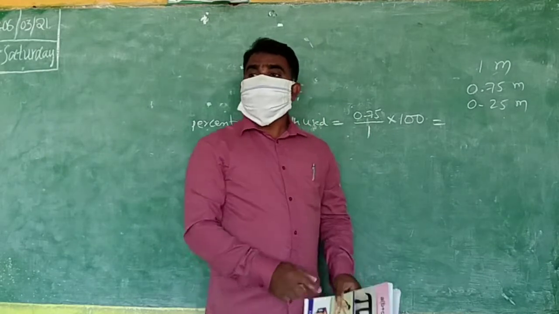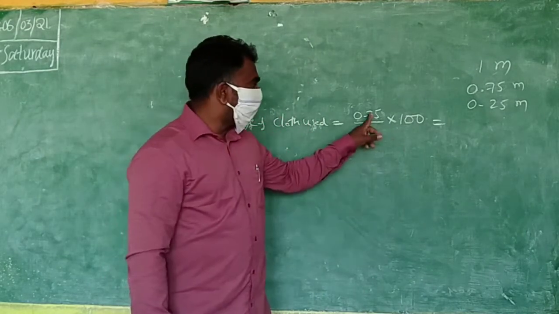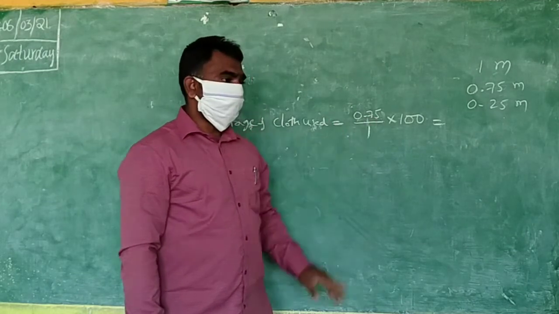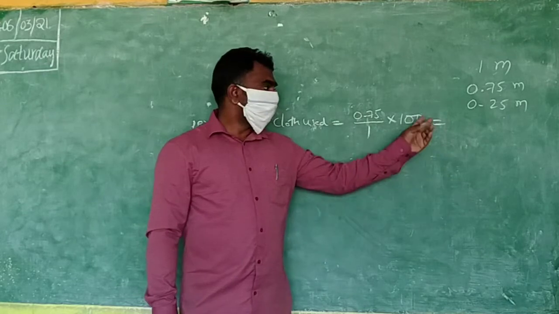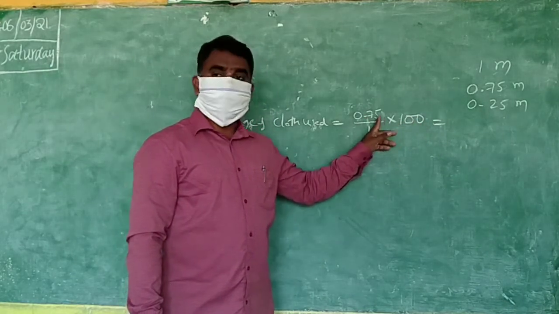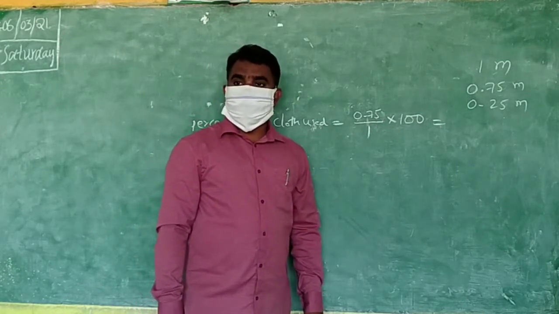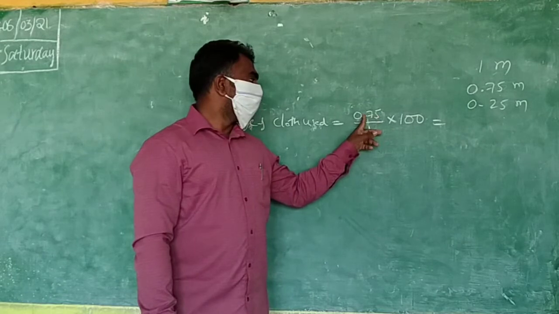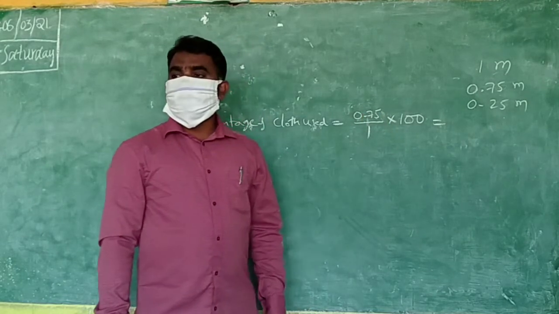If you are multiplying with 10, there is one 0, that's why the point will move one time. If you are multiplying with 100, there are 2 zeros, that's why the point will move 2 times. If you are multiplying with 1000, then the point will move 3 times. 1, 2, 3. Here you will keep 0.